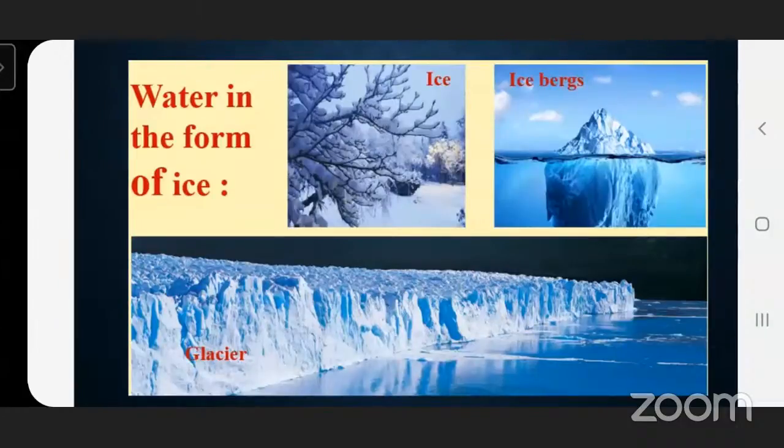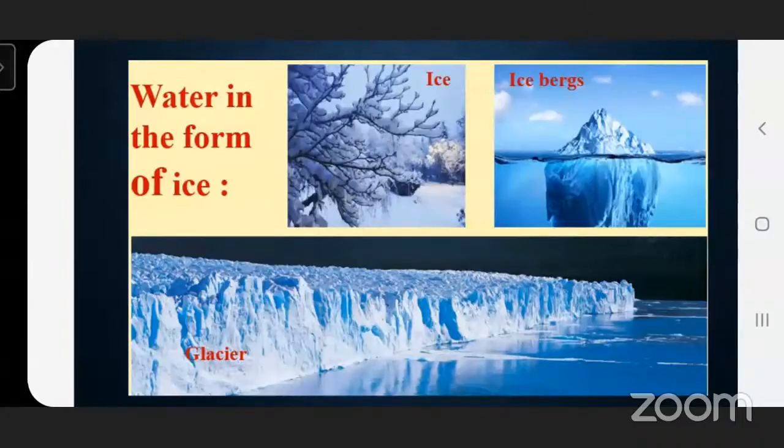When these layers of snow pile up, they combine together on the ground and form ice. And when layers of ice pile up in a low-lying area, they become very huge in size. This huge mass sometimes slips down at a very slow speed, and this is called a glacier.